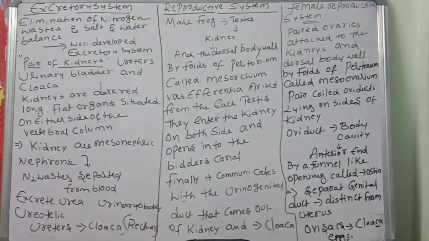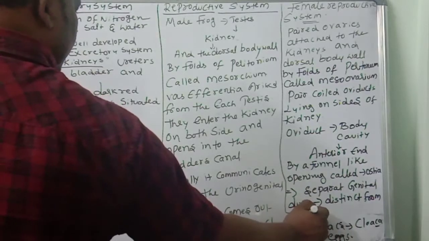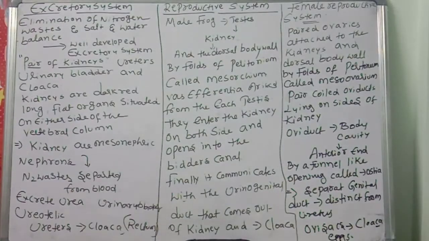This is a very important point. They are distinct from ureters. Then the ovisac and cloaca. The ovisac is a sac-like structure where the eggs are held, then the eggs reach the cloaca and go out. In the frog, fertilization is external, and sperm and milt will be formed.